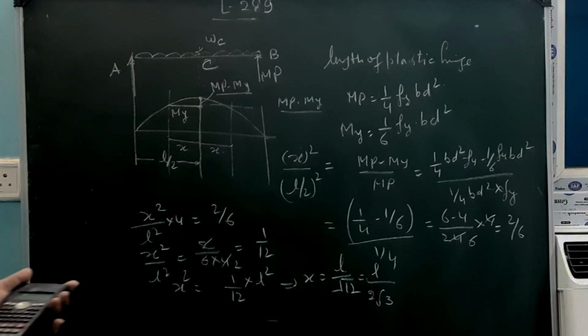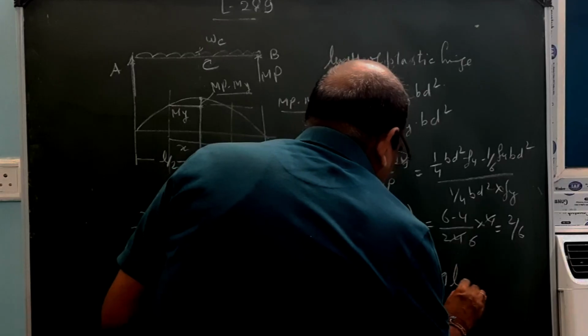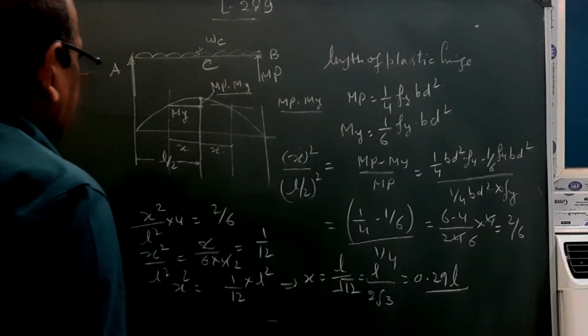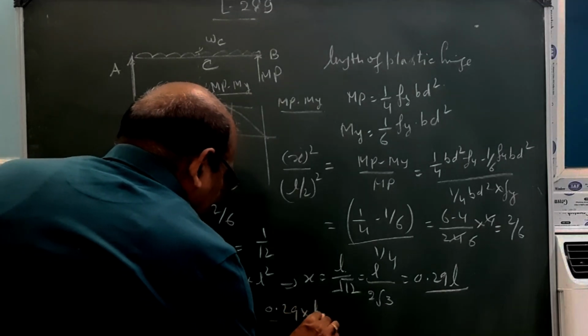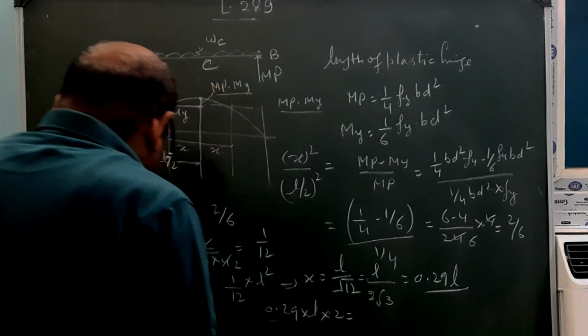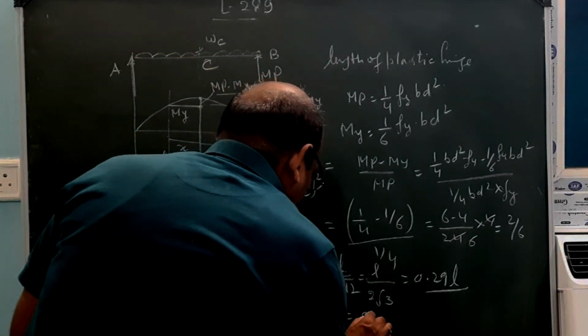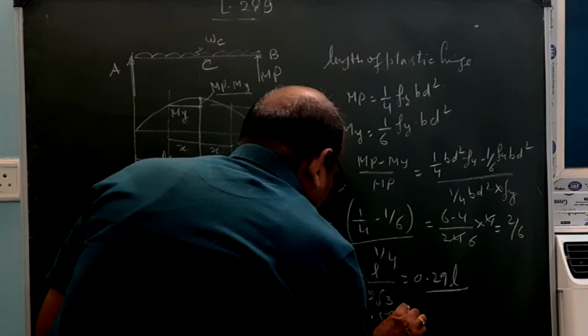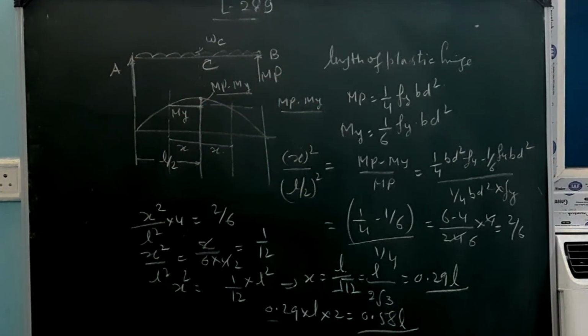This is 0.29. So your plastic hinge length will be 0.29 L into 2. So this is multiplied by 2. This is your 0.58 L. This is the length of the plastic hinge. So in this way you can always find out the length of the plastic hinge.